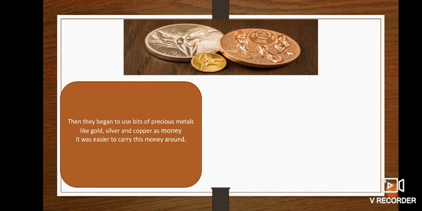Then they began to use bits of precious metals like gold, silver and copper as money. Stones were difficult to carry, but these coins made of gold, silver and copper were comparatively easier to carry.